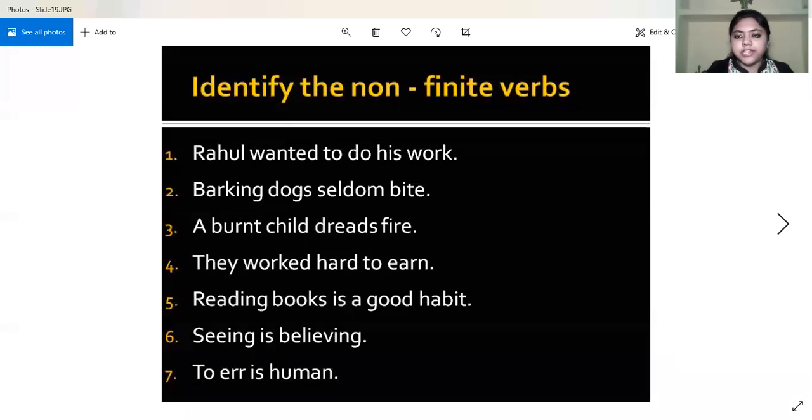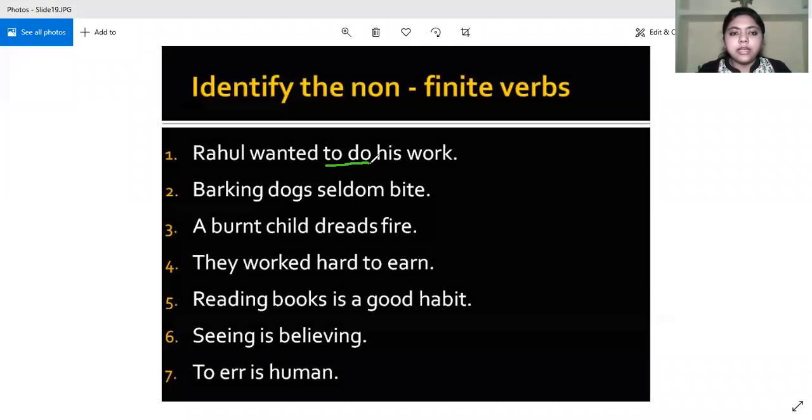You are not audible, child. Ma'am, to do is an infinitive. Yes, now you are audible. Come again. To do is an infinitive. Very good. So to do is the non-finite verb over here, and it is an infinitive.